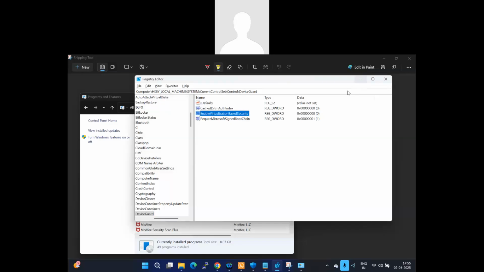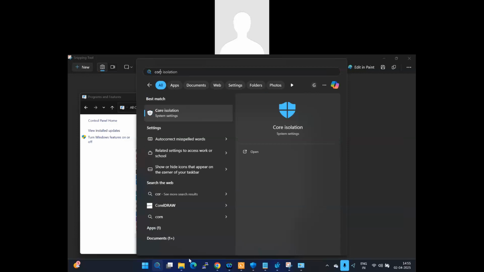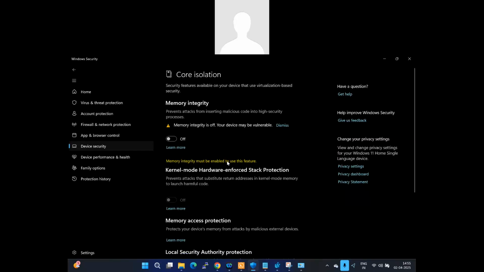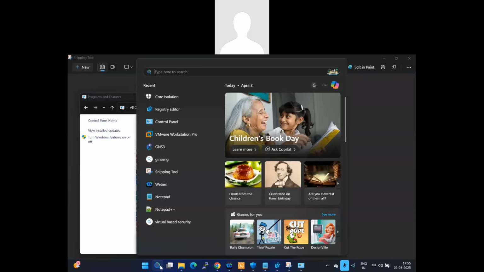And third option, if you're running on Windows 11, we need to disable core isolation. Go to start and search for core isolation under the system settings. You must turn off the memory integrity feature. If these three options are set, I think we are good to run your VMware installation.